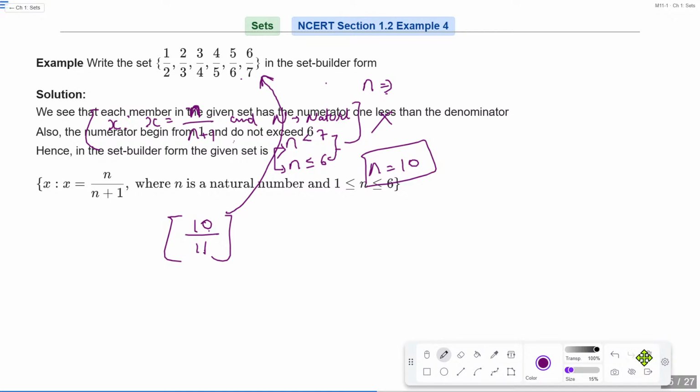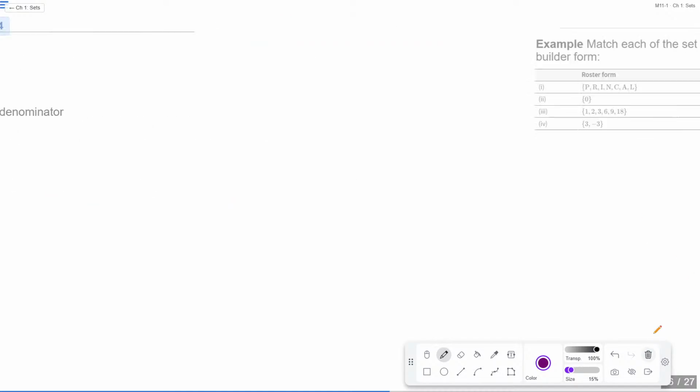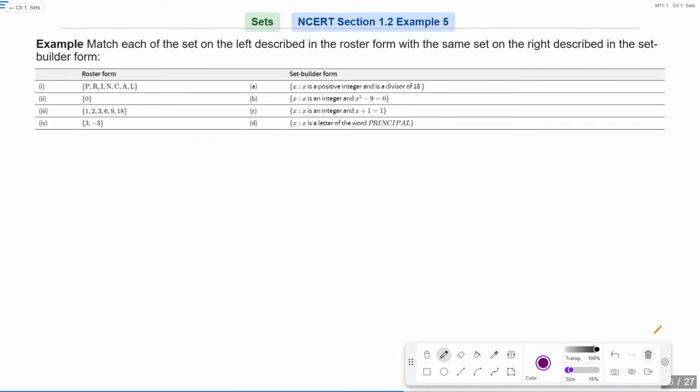Okay. So it is written here that x such that x is equals to n by n plus 1, where n is natural number and n is greater than equal to 1 and less than equals to 6. Is that clear? Okay. So basically do this example by yourself. They're given a roster form and set builder form.